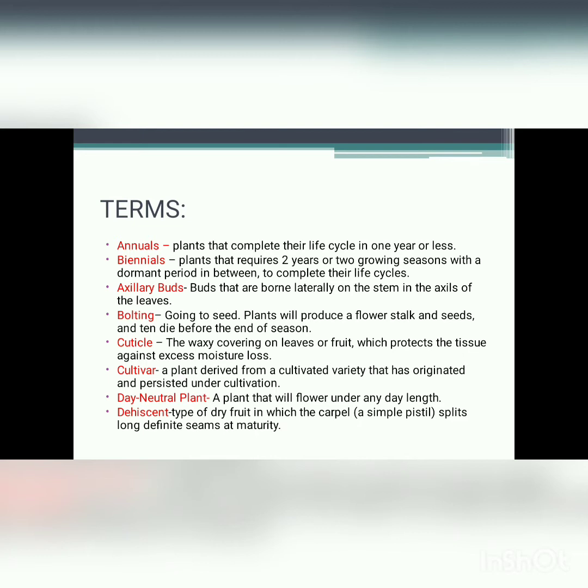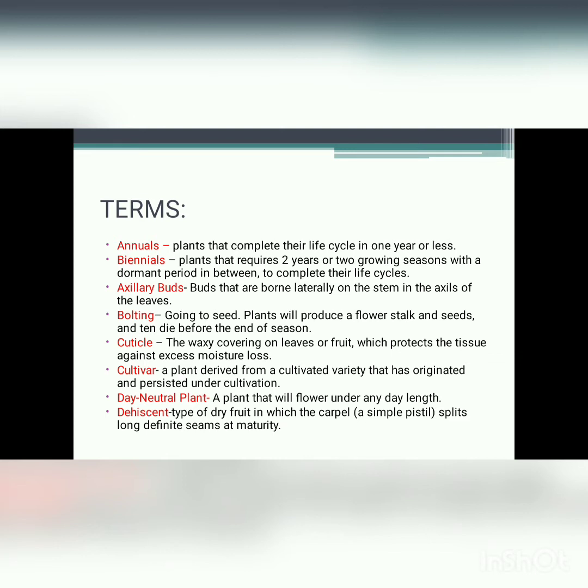Plant will produce a flower stalk and seeds and then die before the end of season. Cuticle, the waxy covering on leaves or fruit which protects the tissue against excess moisture loss. Cultivar, a plant derived from a cultivated variety that has originated and persisted under cultivation. Day neutral plant, a plant that will flower under any day length.